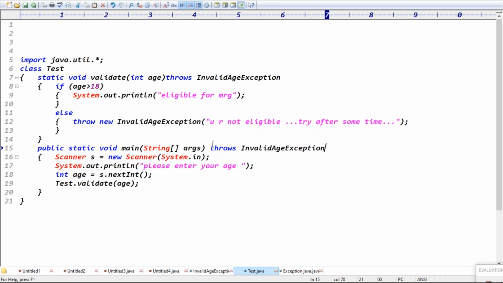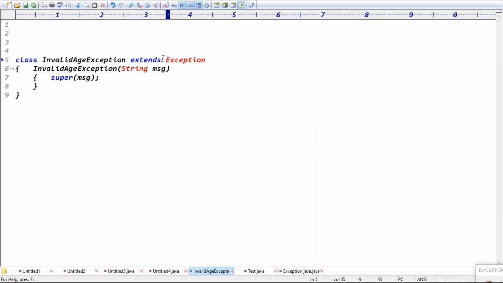So how have you put this InvalidAgeException in the category of checked exception? If you're extending the Exception class, that will be the checked type, right? But in the case of unchecked exception, we are also extending the exception class.